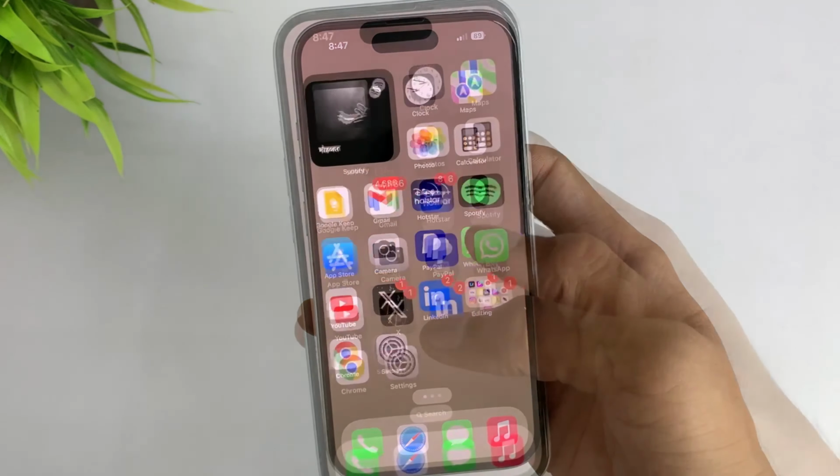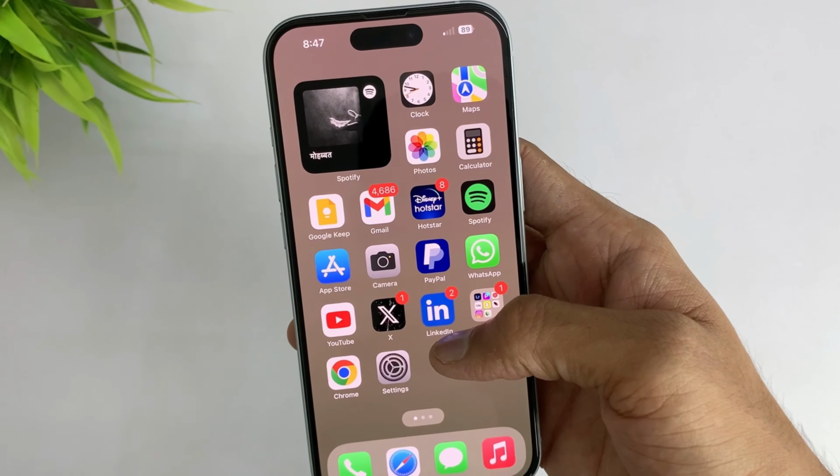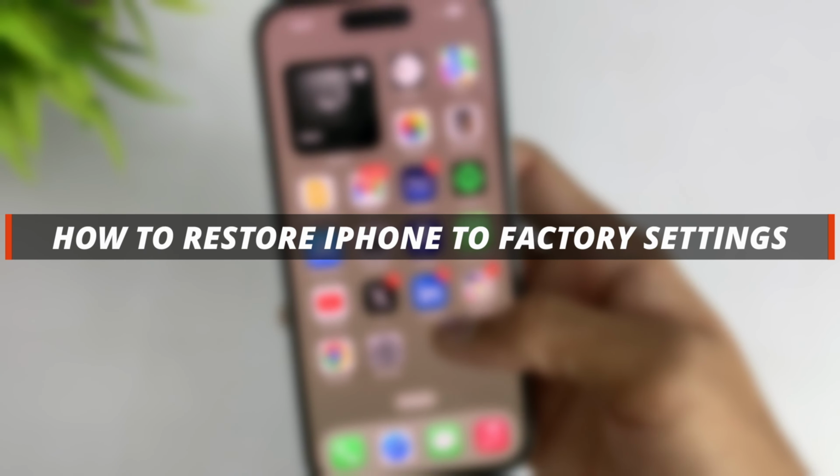If you are an iPhone user and you want to restore your iPhone to factory settings, then it's easy to do. So in today's video I'll discuss how you can easily restore an iPhone to factory settings.